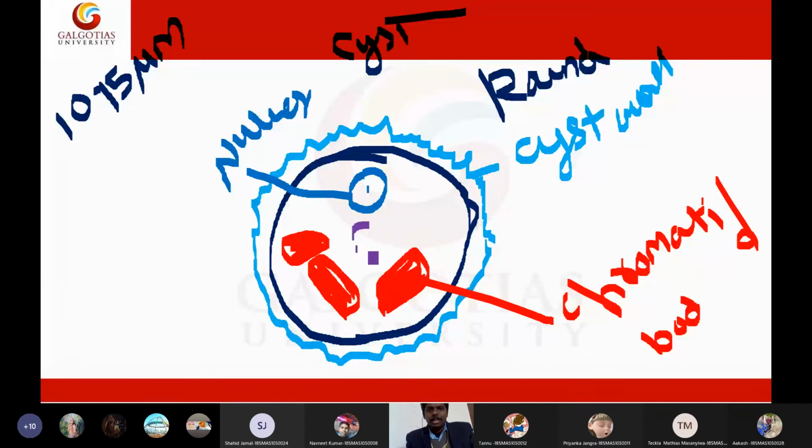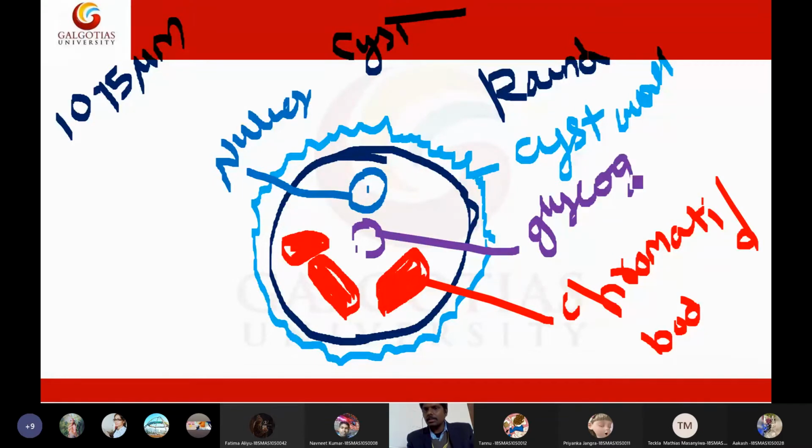It will have glycogen deposits in its cytoplasm.